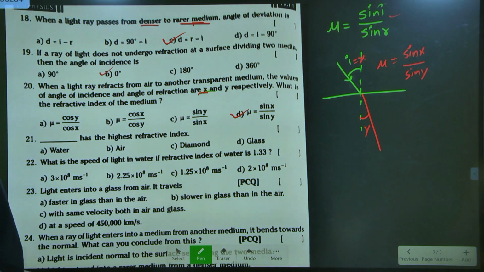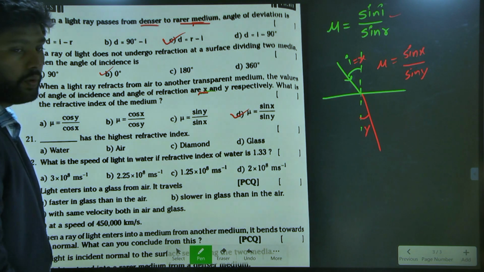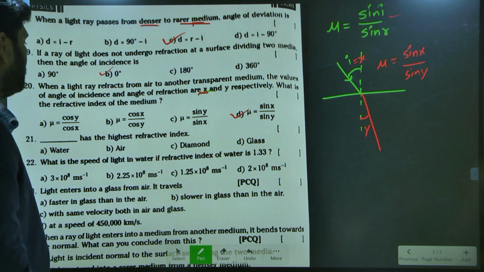Similarly, which has the highest refractive index? Who is having the highest refractive index?